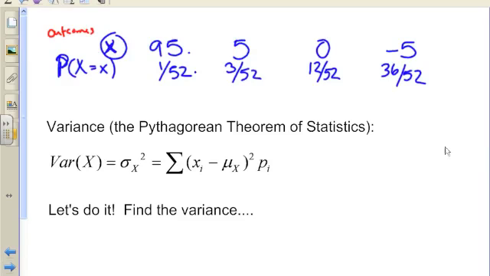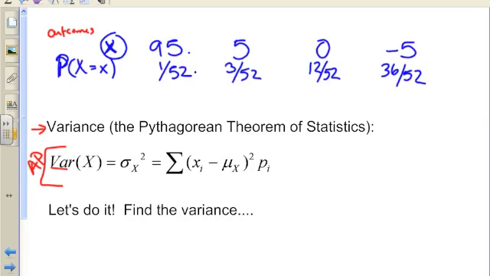All right, so I've copied our table, mostly, onto this slide, and now we're going to talk about the variance. So we did the expected value, which is like the average. Now we're going to explore the standard deviation, but we need to start a discussion with variance. So variance we refer to as the Pythagorean theorem of statistics, and I'll tell you why in just a minute. So this formula here is also on your AP formula page, and I included a little piece of information.